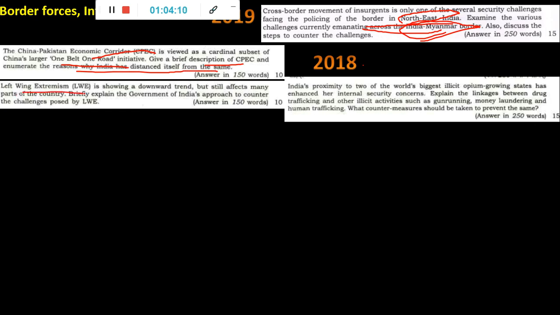Then left-wing extremism is showing a downward trend, like I told. But it still affects many parts. Explain the Government of India's approach. So, what all did India do to counter that?